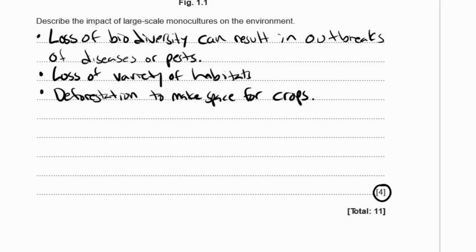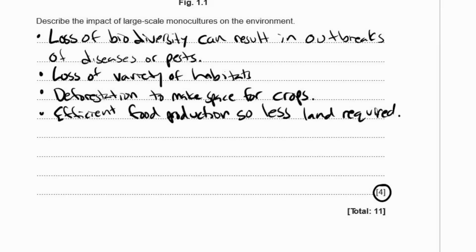And also, it's not all bad. Another thing you could write down is that because they're doing it in a large area, it's very efficient. So that means that there's less land required than if lots of small farmers were doing it on smaller scales. Efficient food production, so less land required. Some other things that you could talk about: how some food chains have been disrupted. Give examples. You can talk about loss of nutrients in the soil. So either they have to let the field go fallow for a year or so, which just means grow however it wants, or do some crop rotation. Maybe plant some clover in between the wheat so that the nitrogen can be replenished.